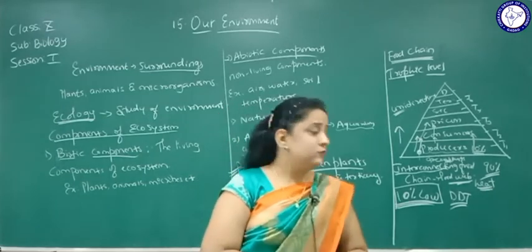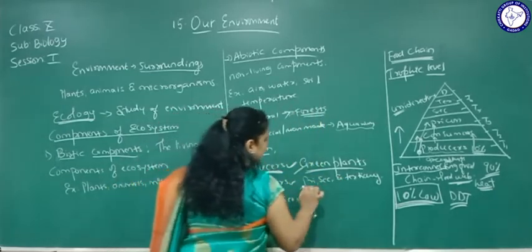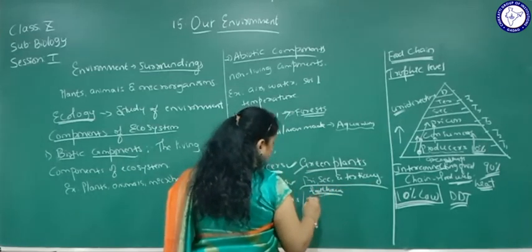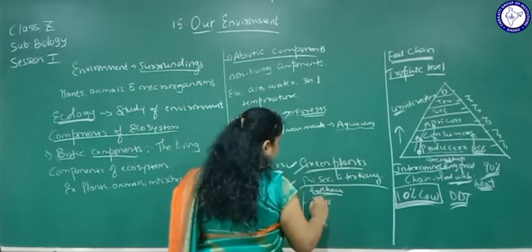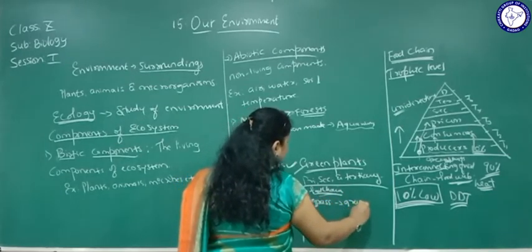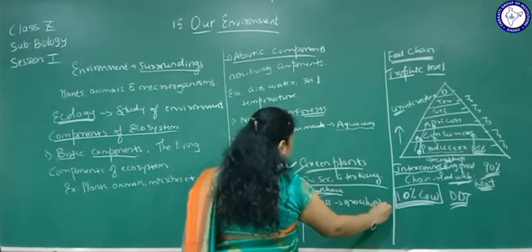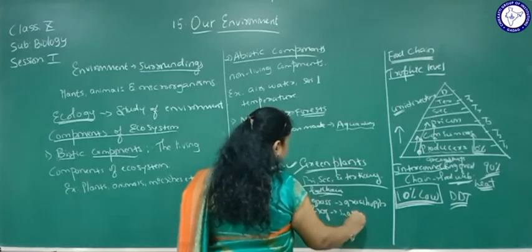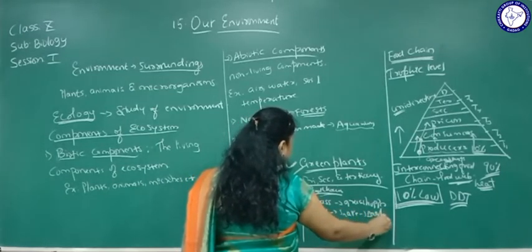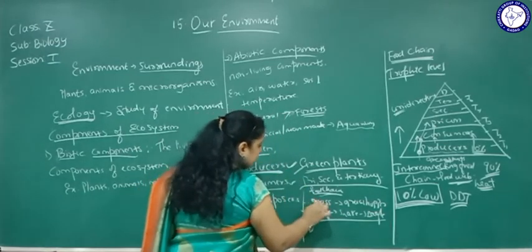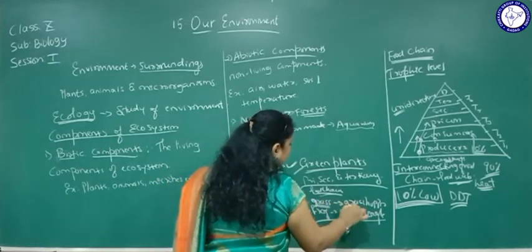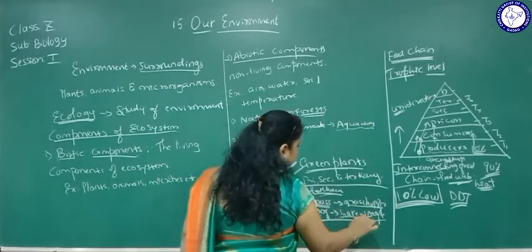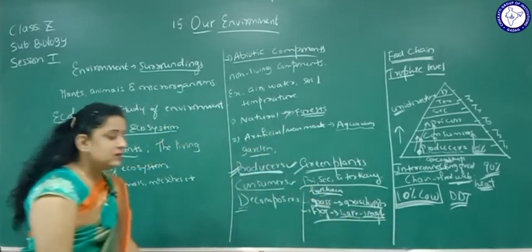And if you take an example of a simple food chain: grass, grasshopper, then comes frog, snake, eagle. A very common and simple food chain it is. Grass is the plant, the producer, that is eaten by an insect called a grasshopper. Then the grasshopper is eaten by a frog, frogs are eaten by snakes, and snakes are eaten by an eagle. This is an example of a simple food chain.